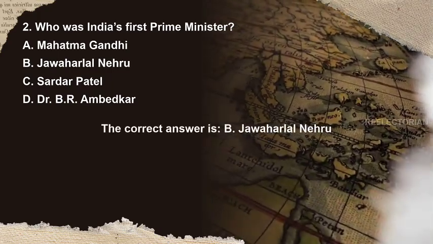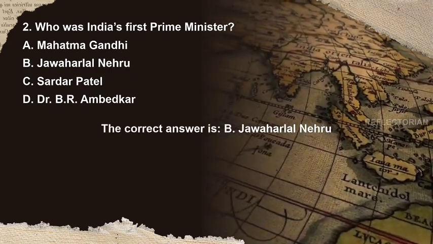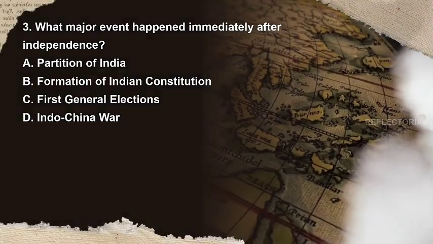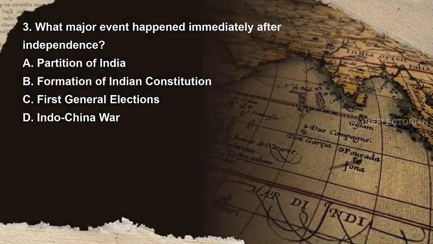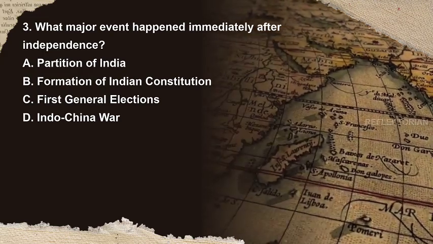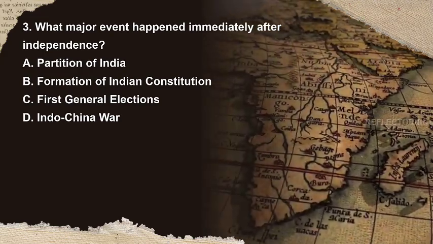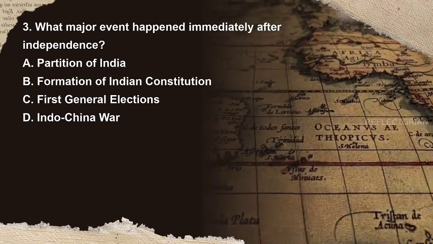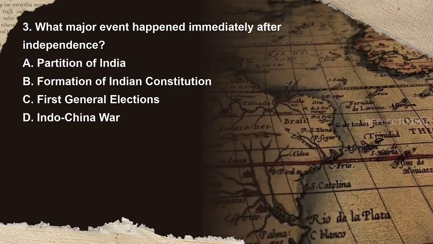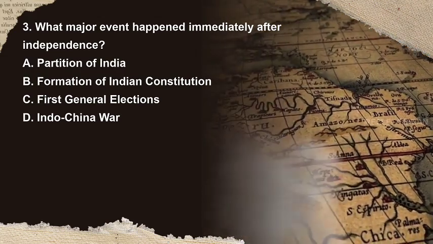The correct answer is B. Jawaharlal Nehru. Question 3. What major event happened immediately after independence? Options are A. Partition of India, B. Formation of Indian Constitution, C. First General Elections, D. Indochina War. You have 10 seconds to answer.